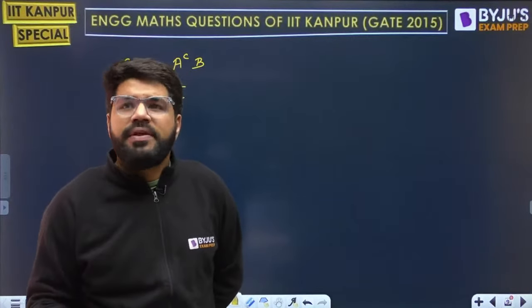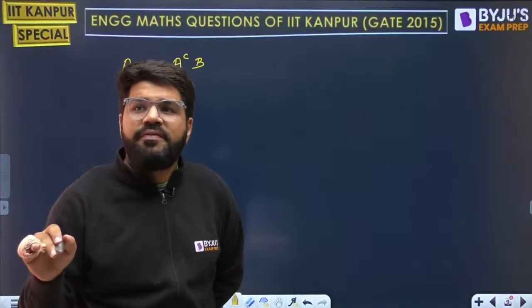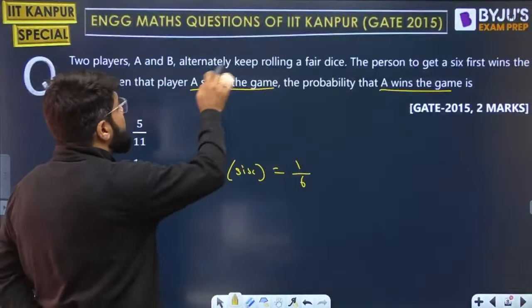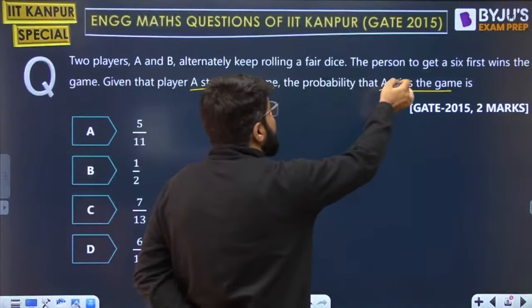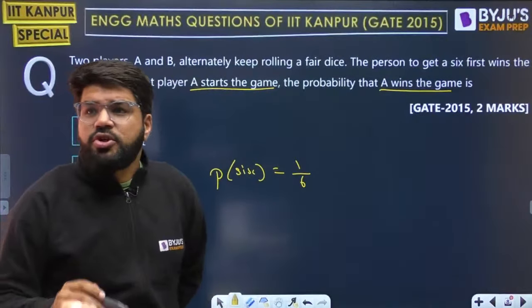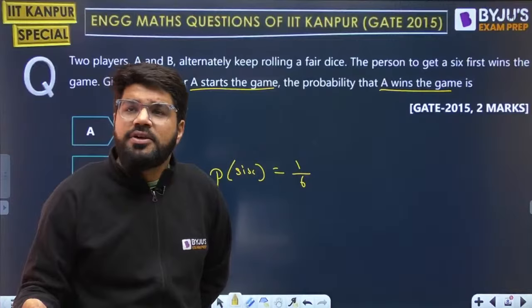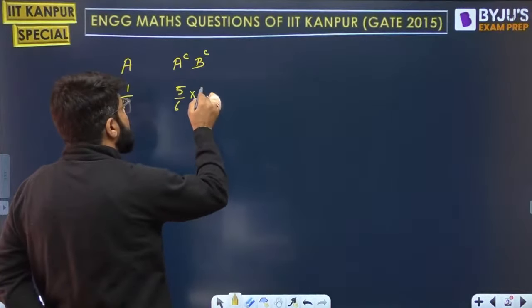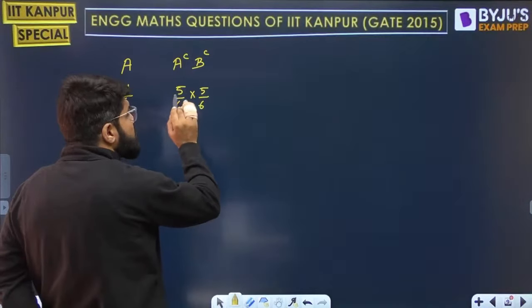Then maybe B wins. But I don't want to make B win. We will solve the question for the favorable event. And what is the favorable event? The event whose probability is required, and probability is required for A winning the game. So you only work for the favorable event. So next turn is B and B should lose. What is the probability for B losing? 5 by 6. A should lose and B should lose.